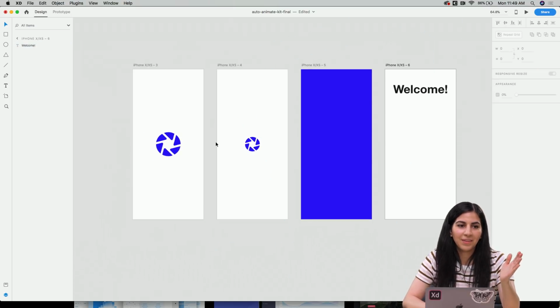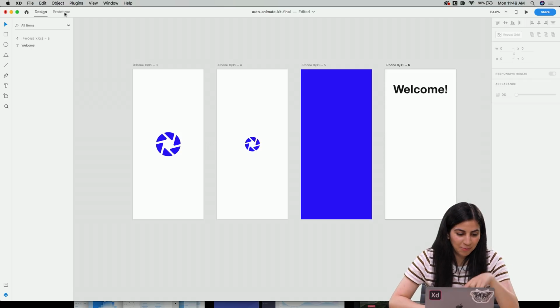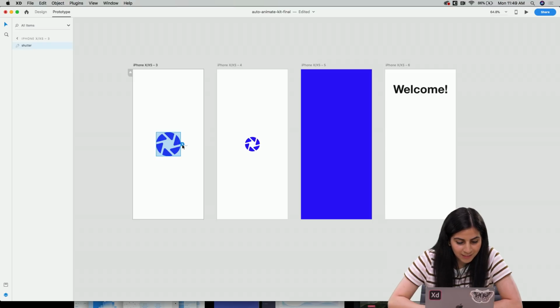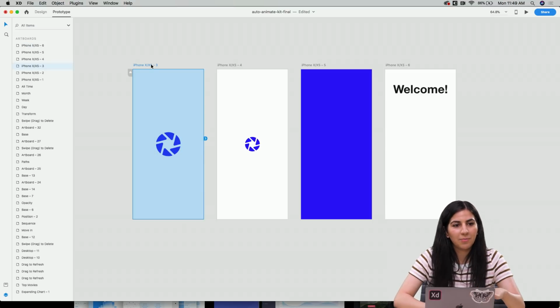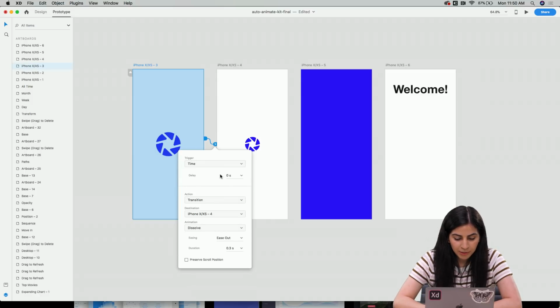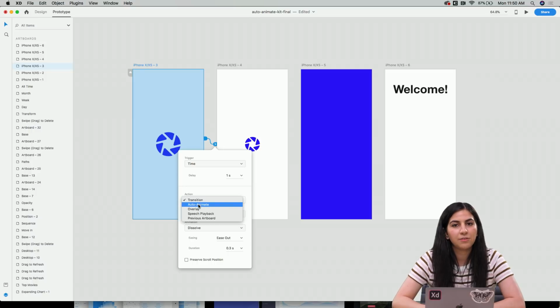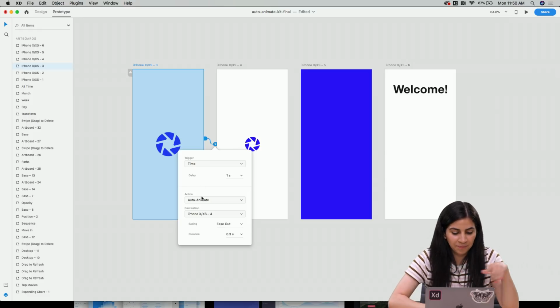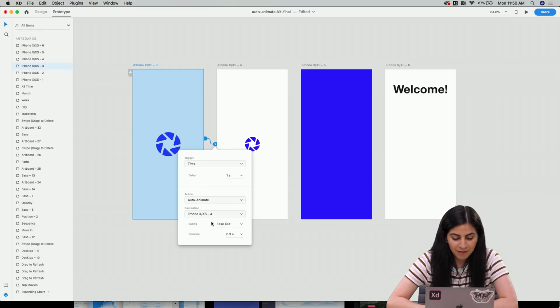So this is a very basic splash screen, but we're going to go into prototype mode to see how this prototypes. We're going to select this artboard, and we're going to do a timed transition, and you can only do a timed transition when you have the whole artboard selected. So that's important to keep in mind. So I'm going to move this little arrow over here, and we're going to do time trigger, and I'm going to do a 1 second delay. And then for the action, we're going to do auto animate. If you do transition, it'll just dissolve and it won't animate. So it's important to make sure that you have auto animate selected.